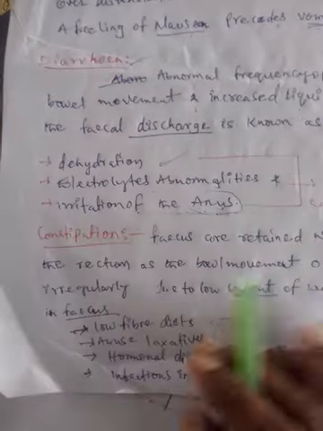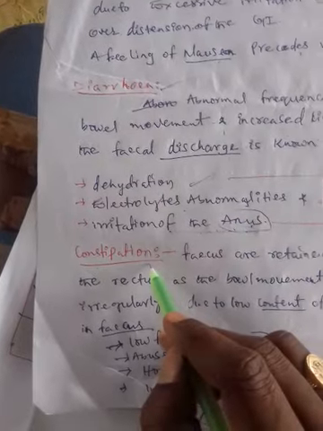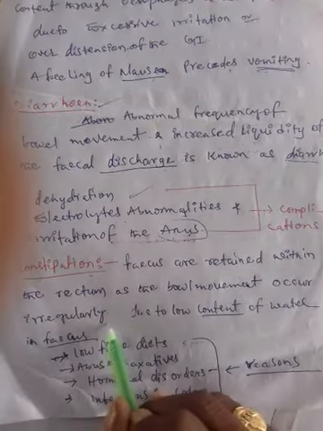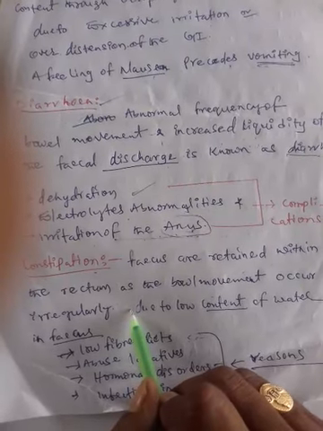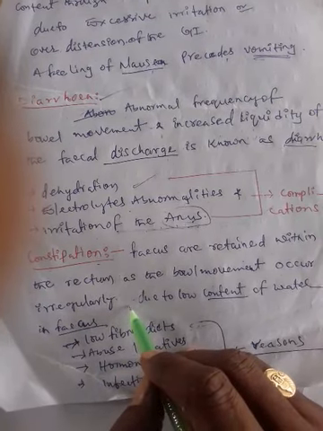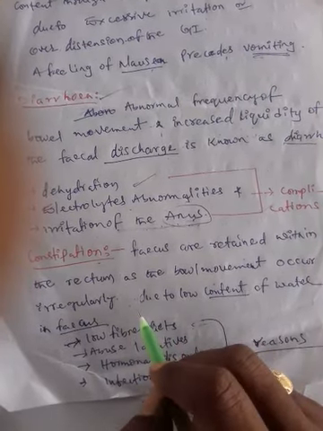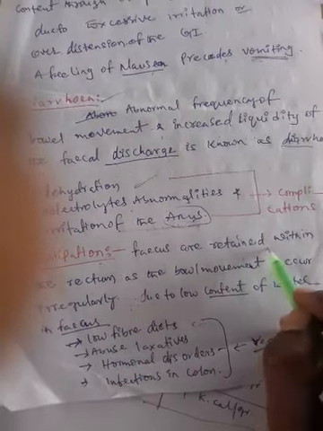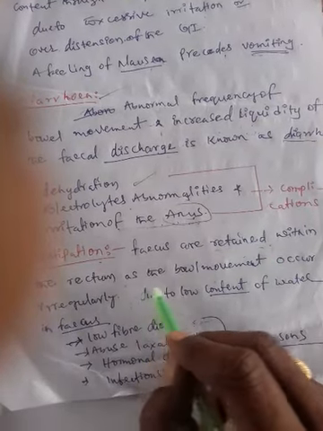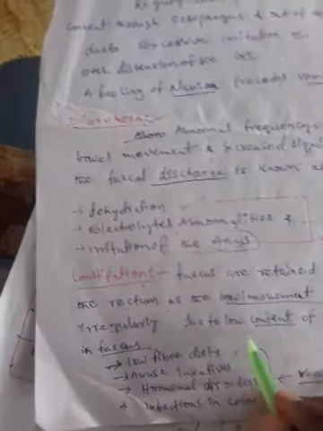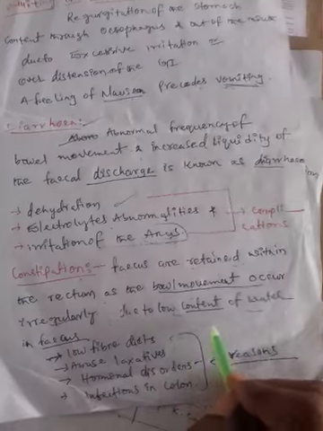And followed by another one, constipation. It is quite opposite to diarrhea. In constipation, feces are retained within the rectum as the bowel movement occurs irregularly. Usually our ingested food contains a low content of water, or we don't take a proper amount of fiber food material, or we don't drink a proper amount of water daily. Therefore the feces become very solid. The solid feces is retained in the rectum, which leads to bowel movement occurring irregularly.